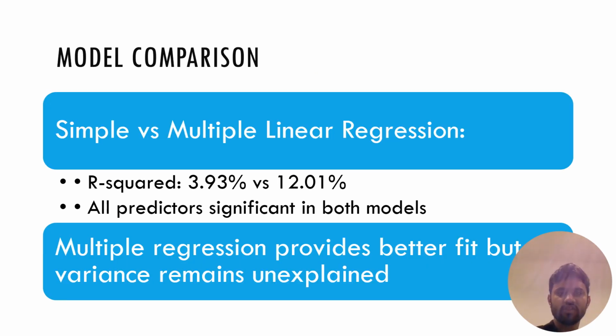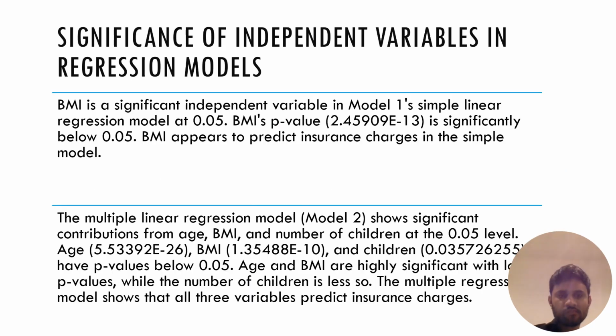Comparing our models, we see that the multiple regression provides a better fit, explaining about 3 times more variance than the simple regression. However, even our best model only explains 12.01% of variance in charges. BMI appears to predict insurance charges in the simple model. Age and BMI are highly significant with low p-values, while the number of children is less so. The multiple regression model shows that all 3 variables predict insurance charges.